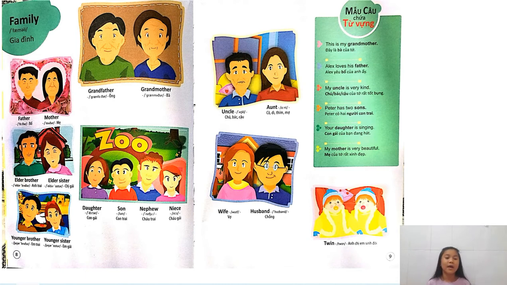Let's get started. Our first word is father and mother. Father is like our daddy. What about mother? Mother. But there is one more way to say father and mother.